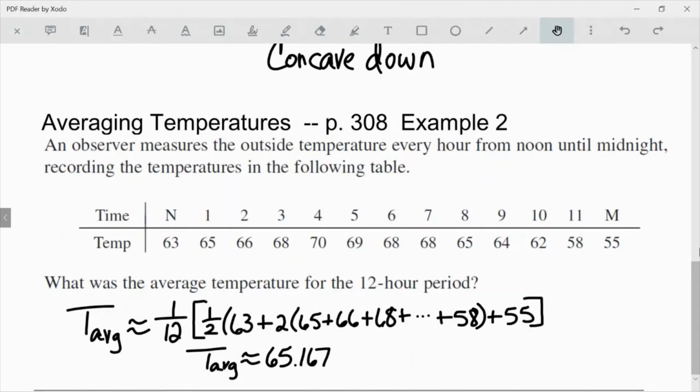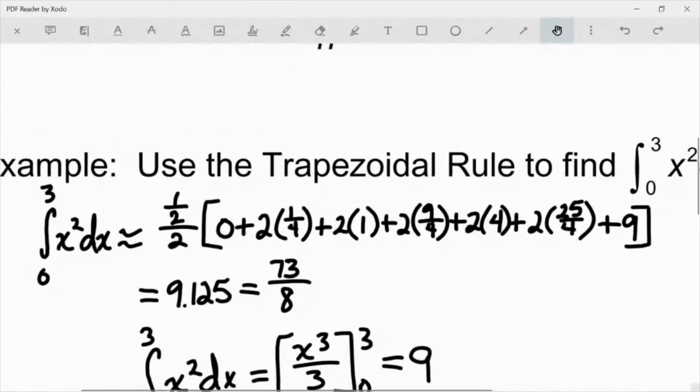The other thing I want you to think about is that when you're working these problems out, you might be tempted to just plug everything into the calculator and not write any work down. Try to get in the habit of writing down your work in the way that I showed it here, making it really clear what's going on with the process. We talked about this with rectangular approximation. When I ask you to show work on a quiz or a test or anything like that, I want to be able to see what your process was. I want you to get in the habit of this, not just for me, but also because if you're going to take the AP test at the end of the year, this would be the work you would be expected to show. So make sure you're practicing that as you do your homework as well.